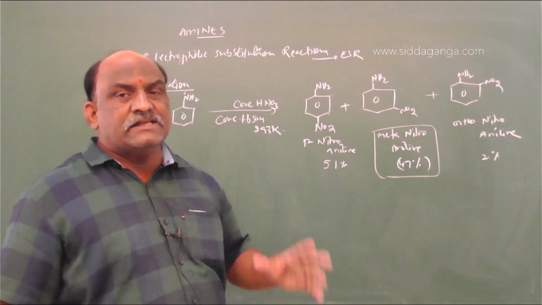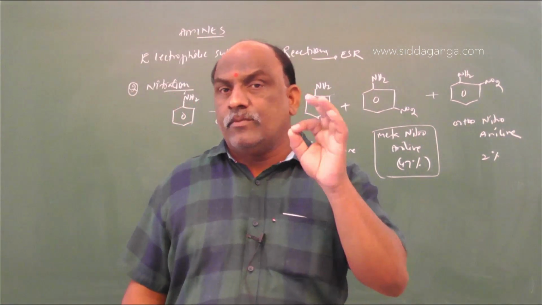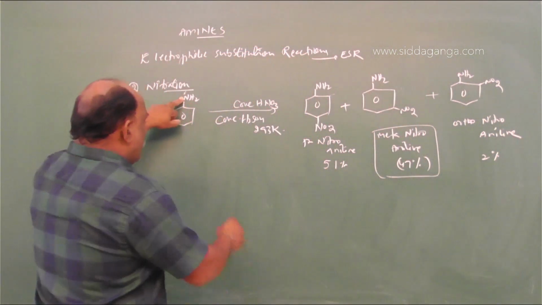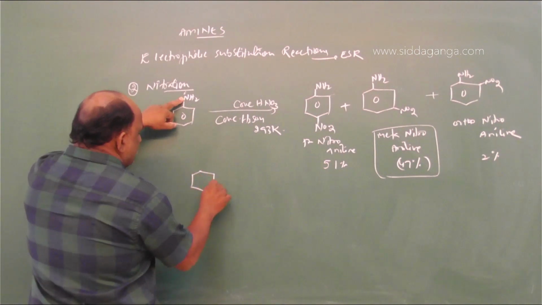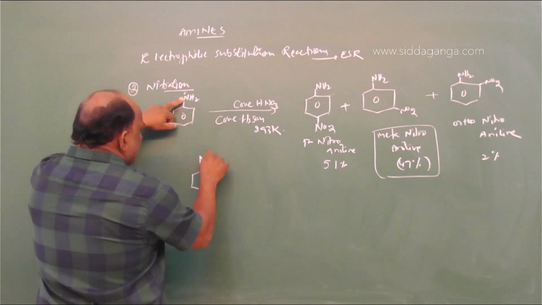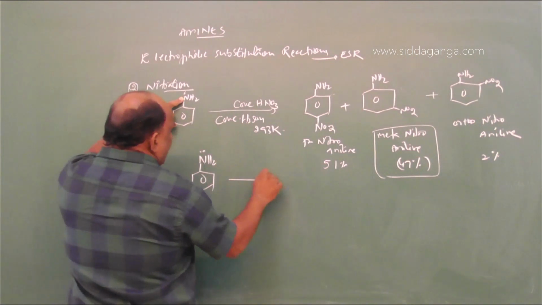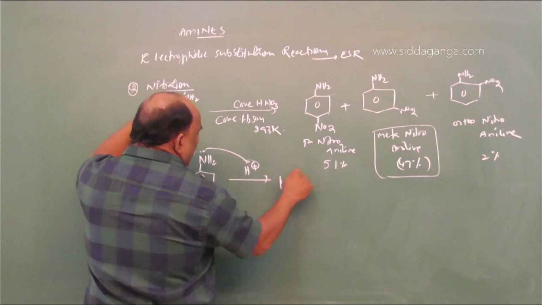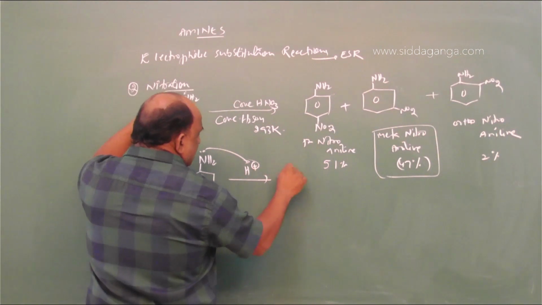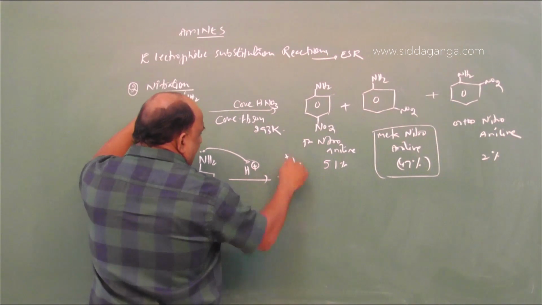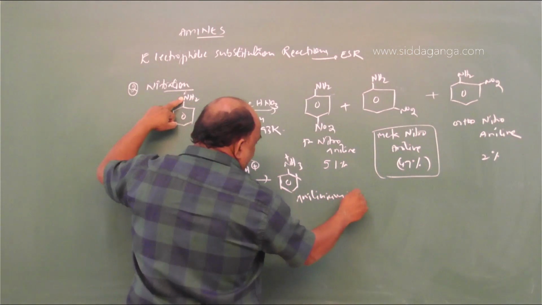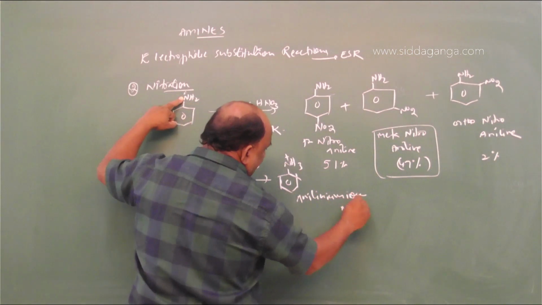These are acids, and an acid can donate a proton. That proton is abstracted by the lone pair, so aniline combines with the proton to give NH3+, which is called the anilinium ion. Which directing group is it?